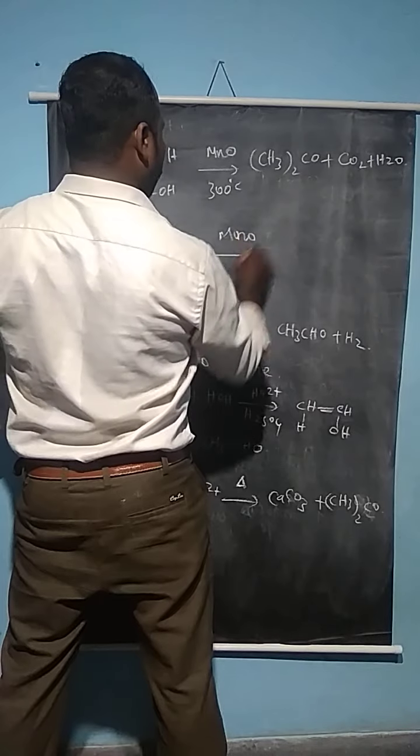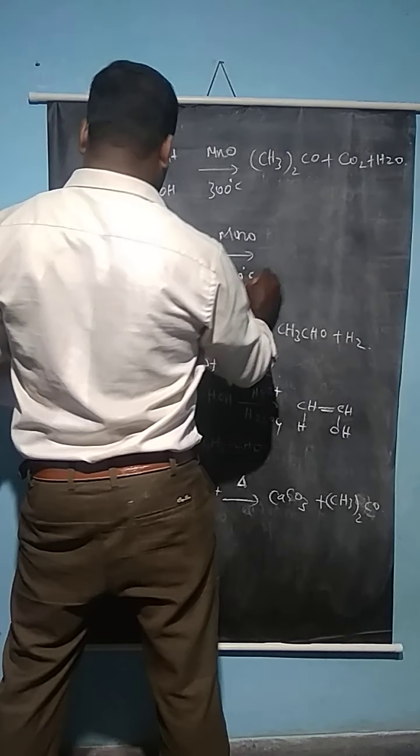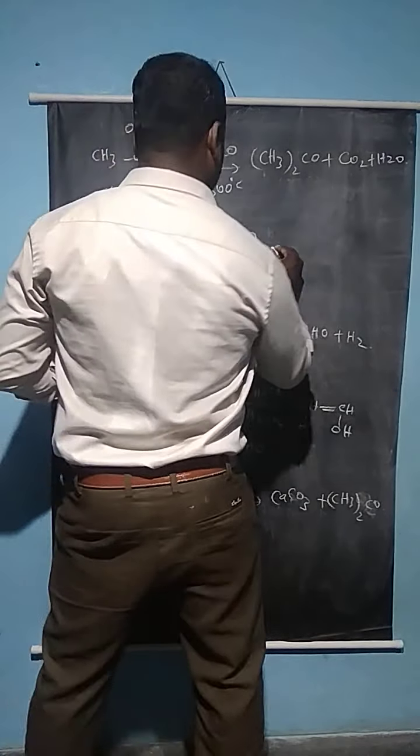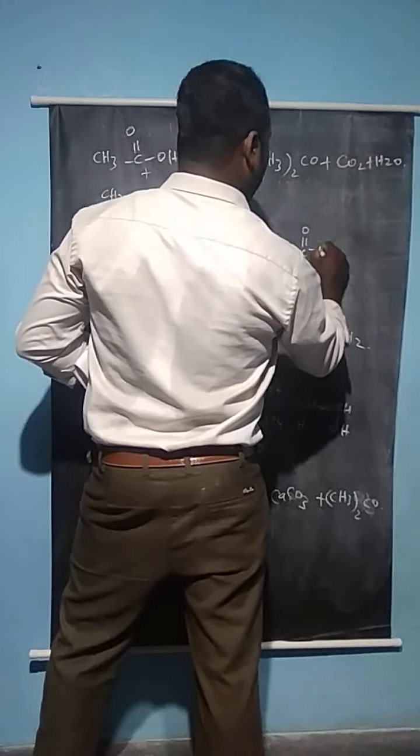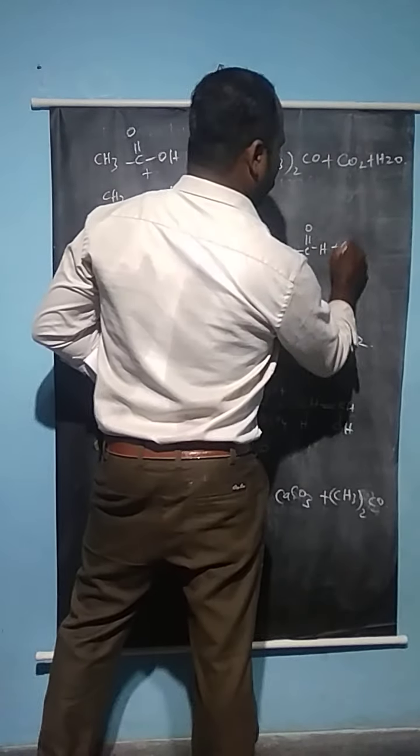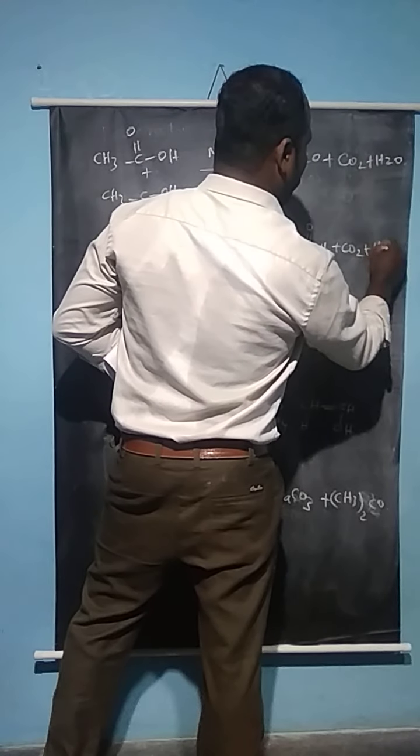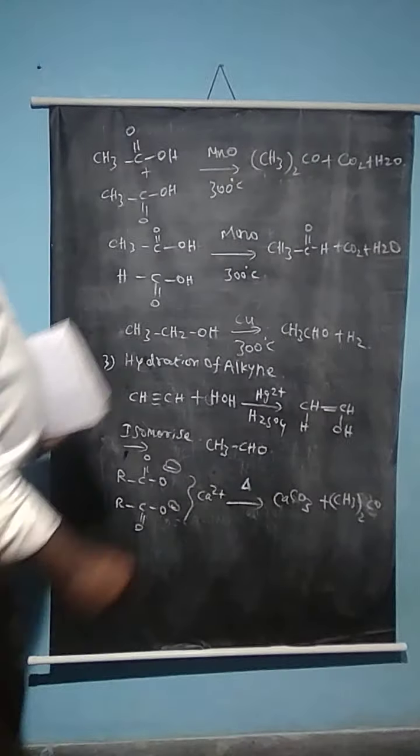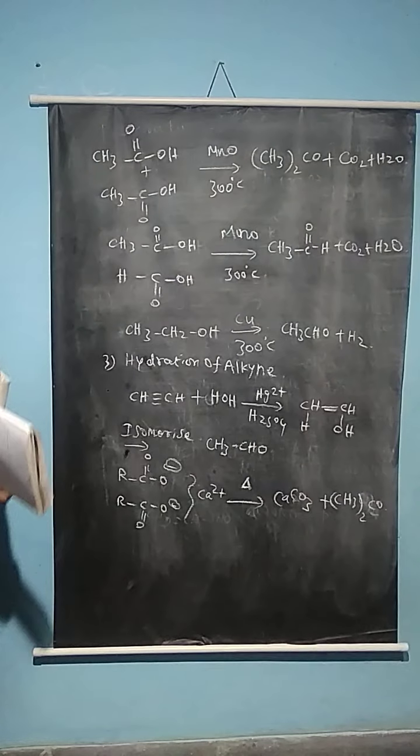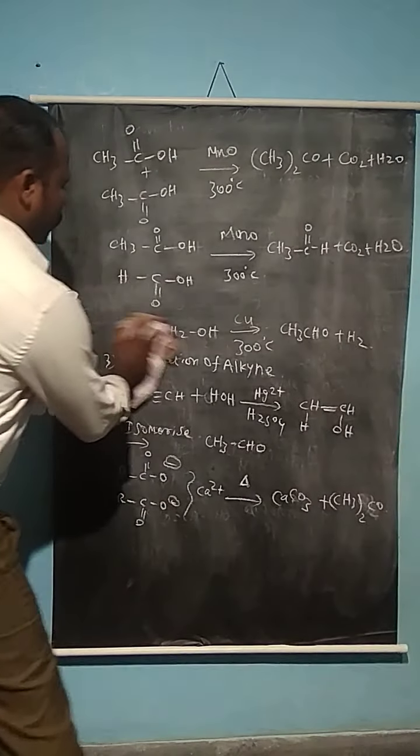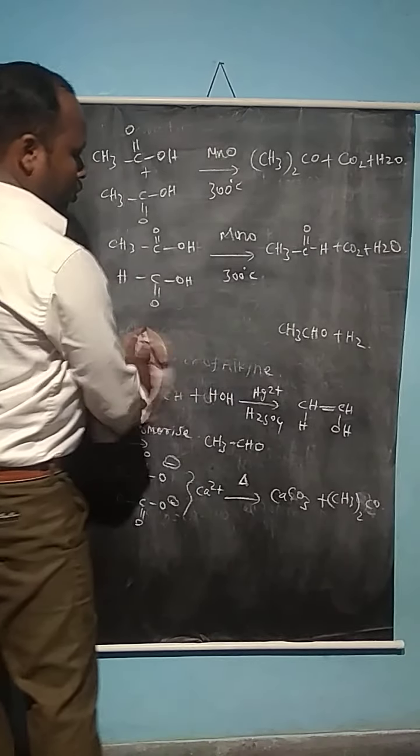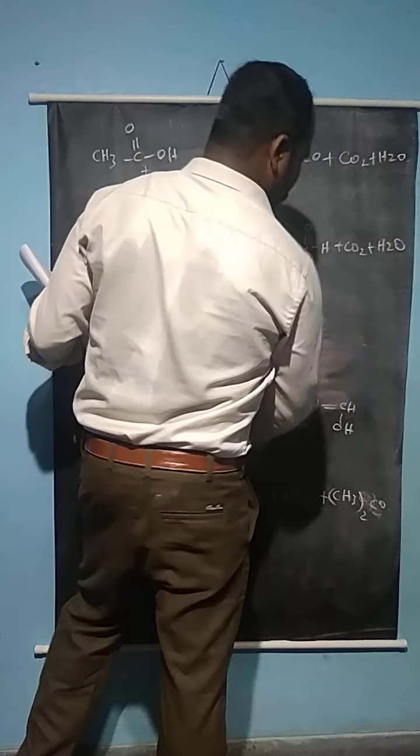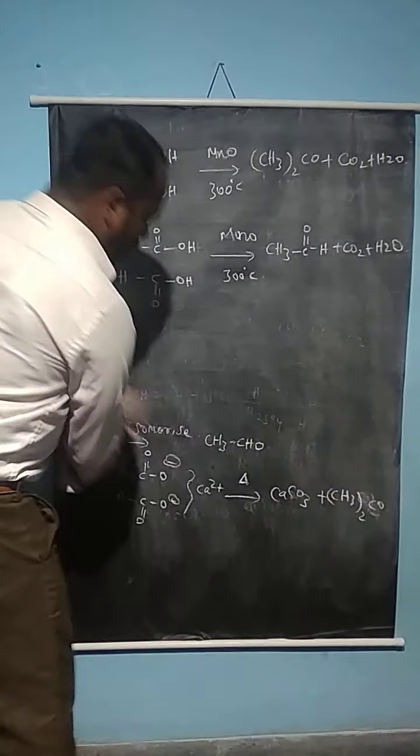In the presence of manganese oxide at 300 degrees Celsius, it gives the molecule CH3CHO, acetaldehyde, plus carbon dioxide, and a water molecule is also eliminated. Now, these are some of the reductions, some of the named reactions that can be used to prepare carbonyl compounds, like the Rosenmund reduction.